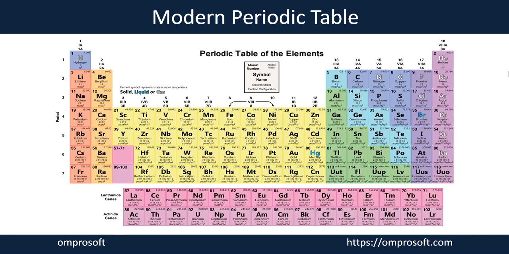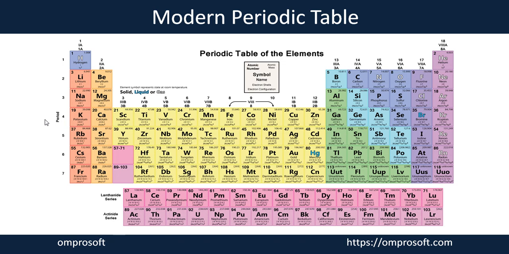In this modern periodic table, we have a total of 18 groups. While you're moving vertically, you will see the numbers mentioned here: 1, 2, 3, 4, 5, 6 till 18. In the modern periodic table, we have 18 groups, and while you are moving horizontally, you have 7 periods. In the first period, we have 2 elements, in the second we have 8, in the third we have 8, then 18, and 32 like this. This kind of arrangement is present in our modern periodic table.